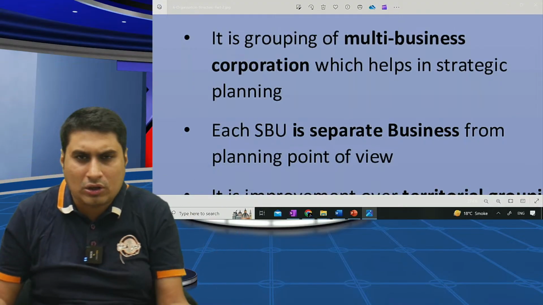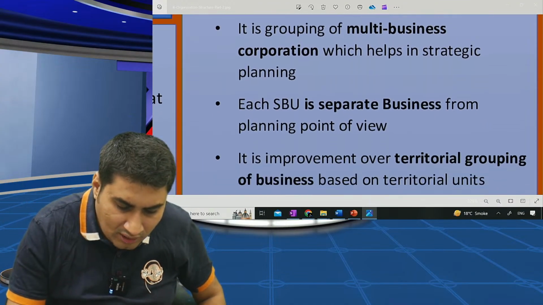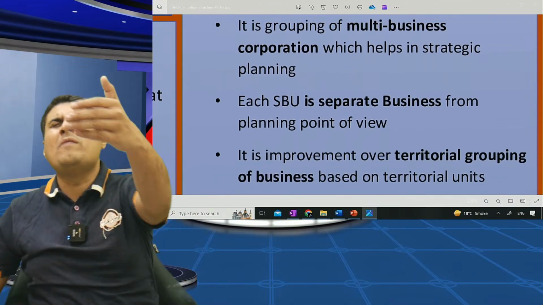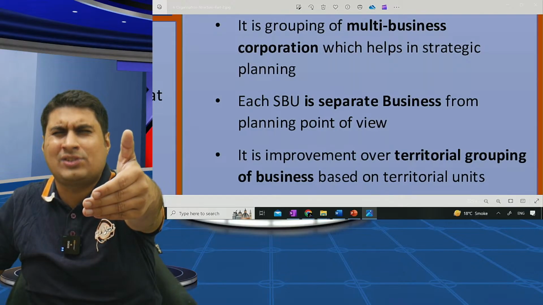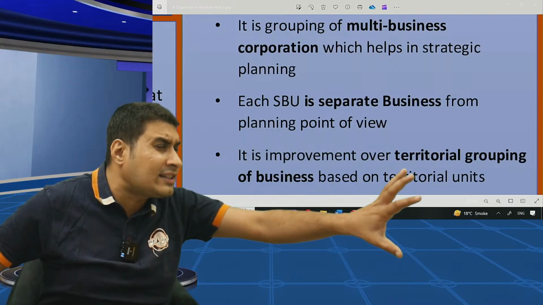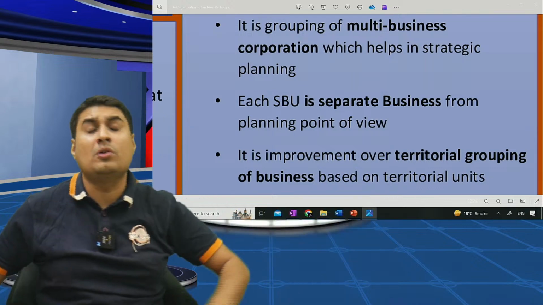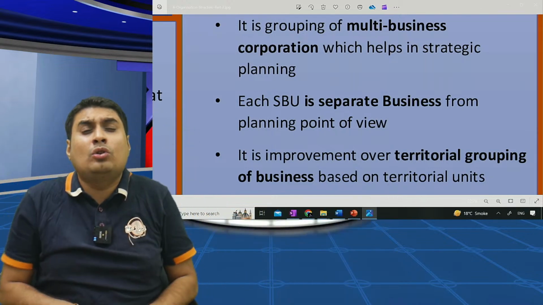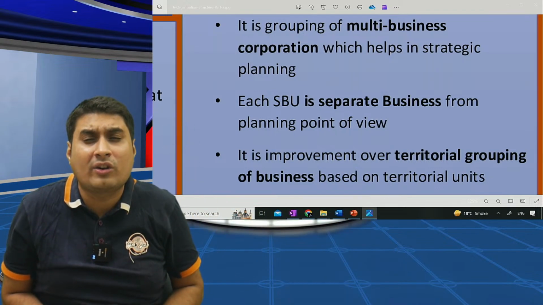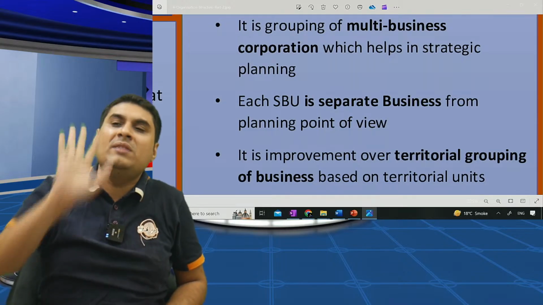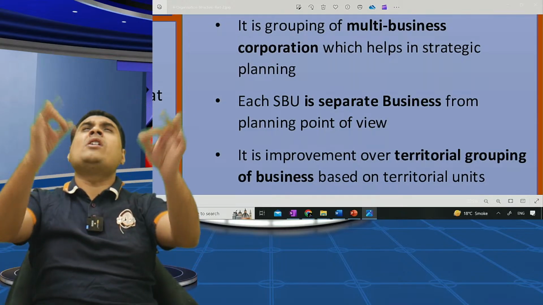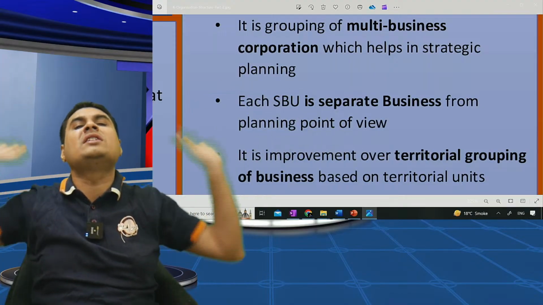I also know what to do. Okay, start. Three points are there. It is grouping of a multi-business corporation which helps in strategic planning. Each SBU is a separate business from the planning point of view. It is an improvement over territorial grouping of business based on territorial units, that is location wise. So three points are done. One more time.